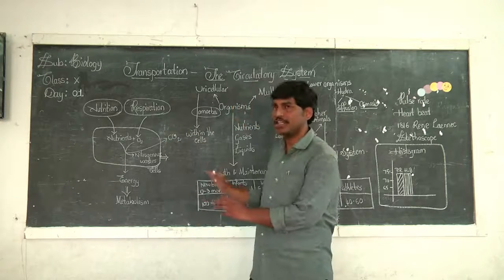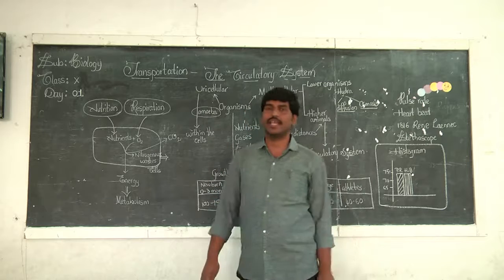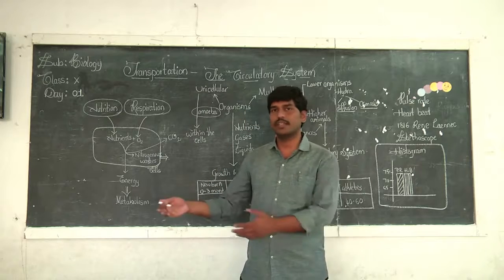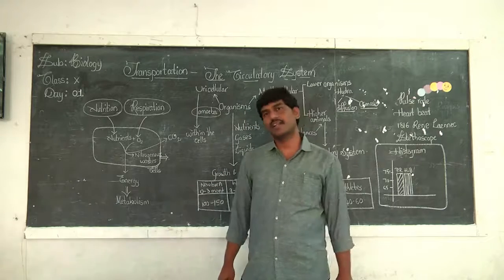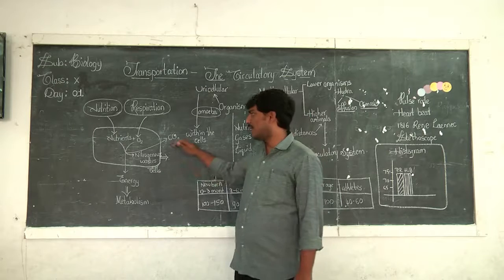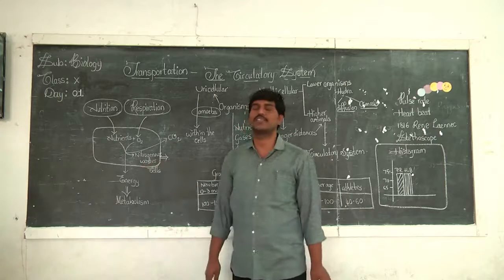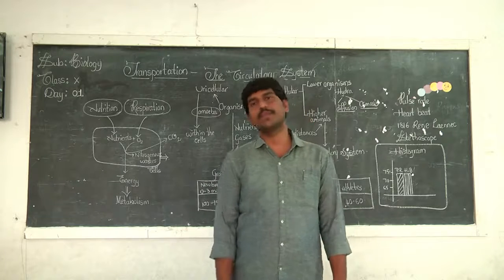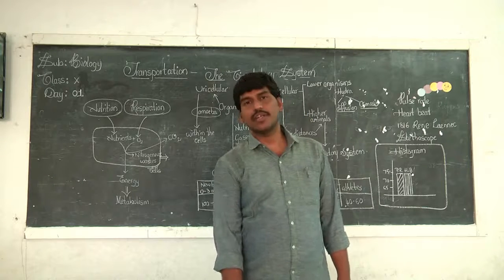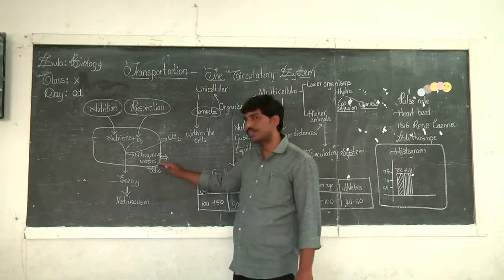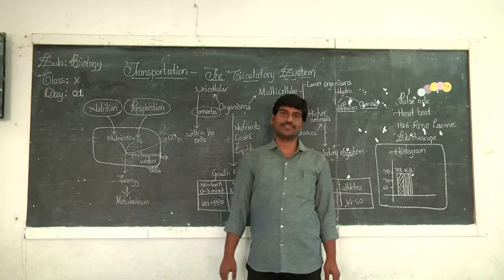Already we have discussed how this carbon dioxide is expelled from our body in the life process called respiration. Along with this carbon dioxide, many other nitrogenous waste materials are also produced. Now these nitrogenous waste materials also should be removed from the cells.